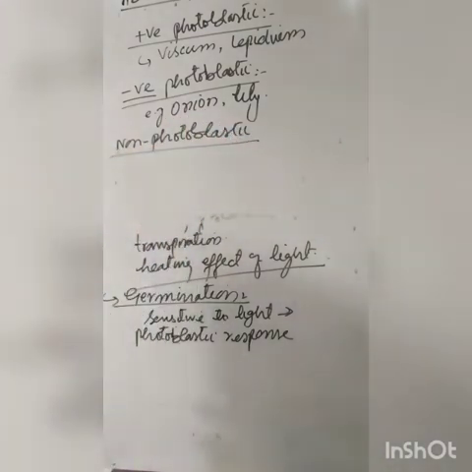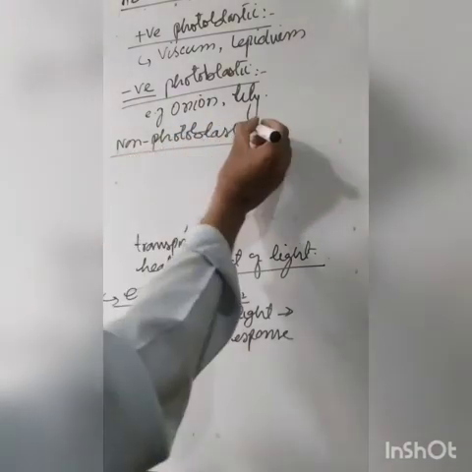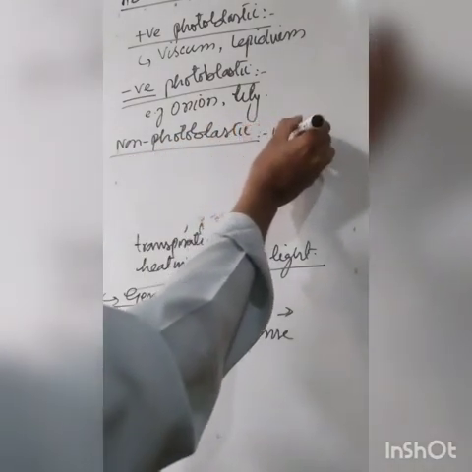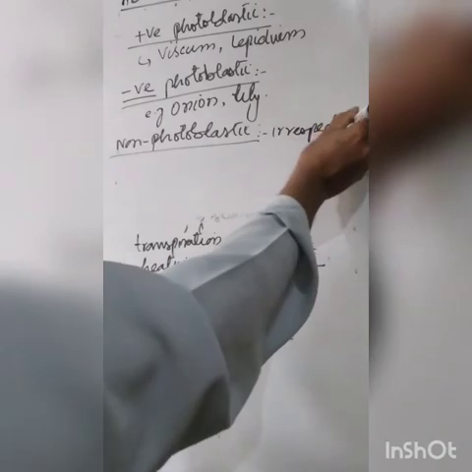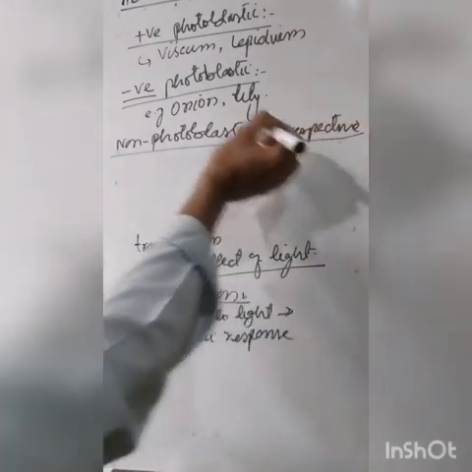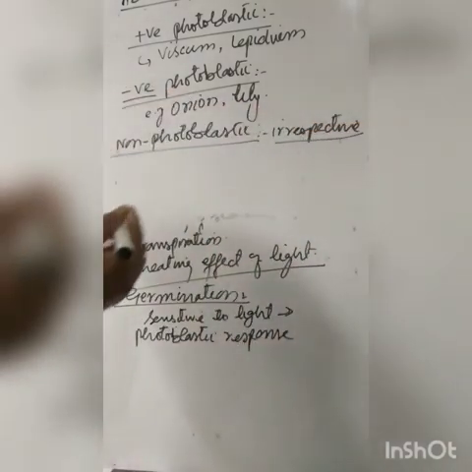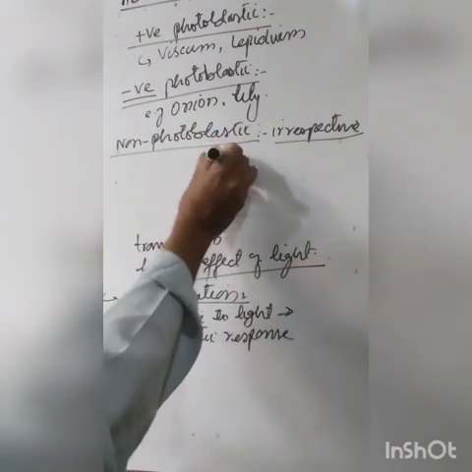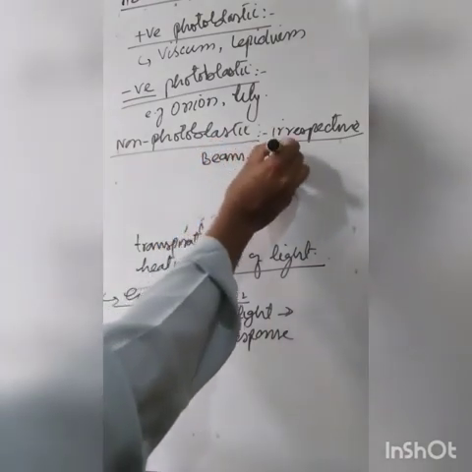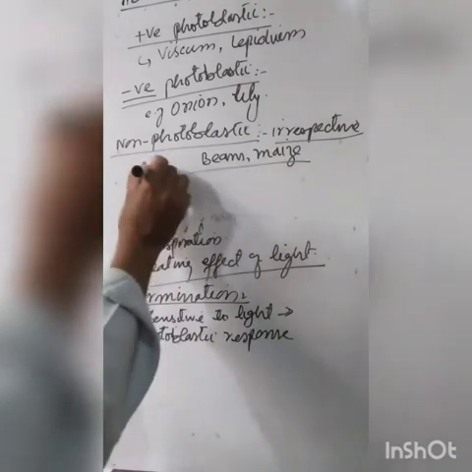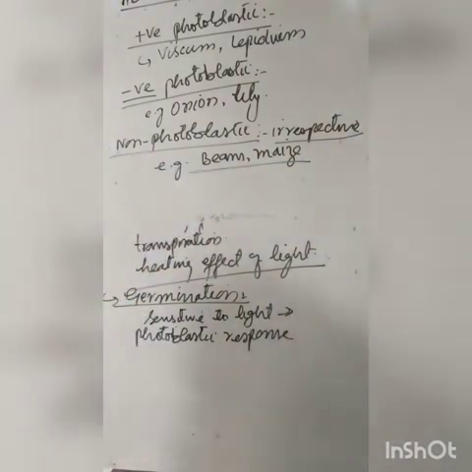Non-photoblastic seeds means these seeds germinate irrespective of the light. That means they have no effect of light on their germination. There are beans, there is maize. That means light affects germination to some extent.